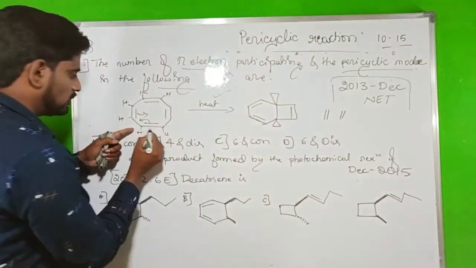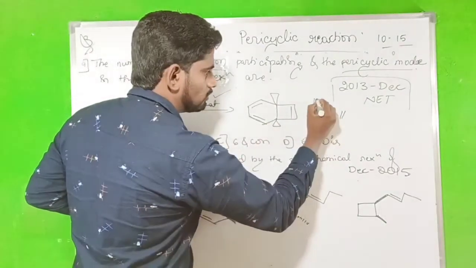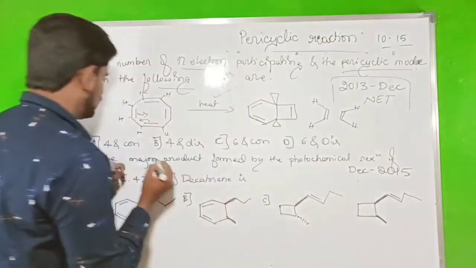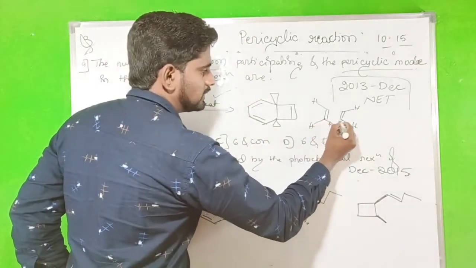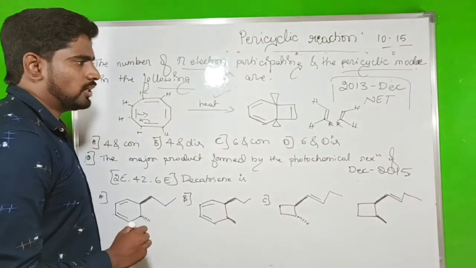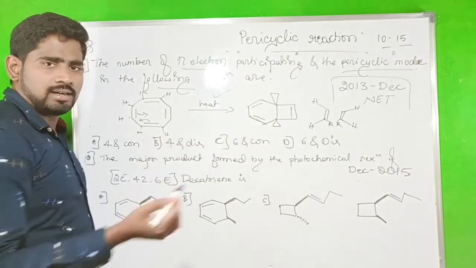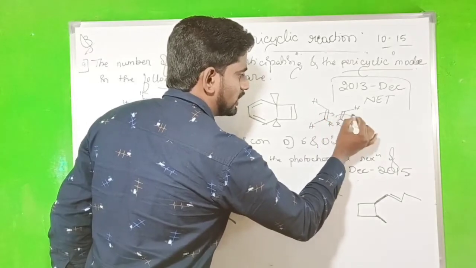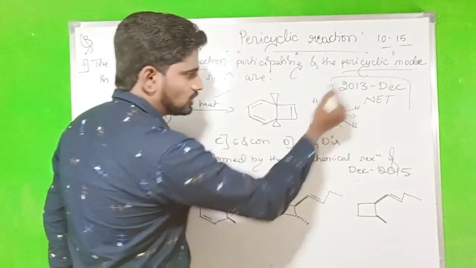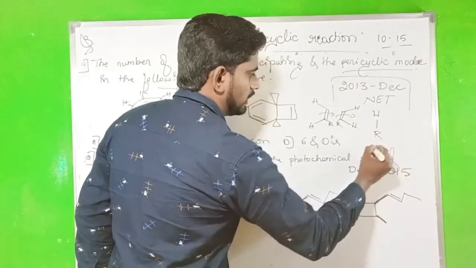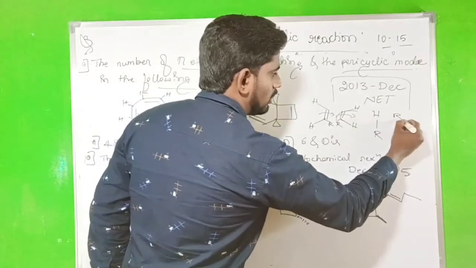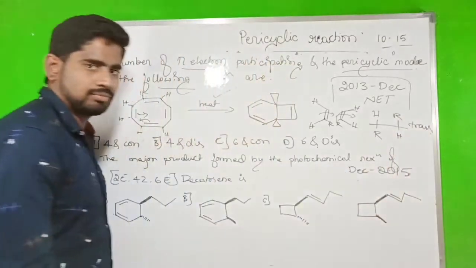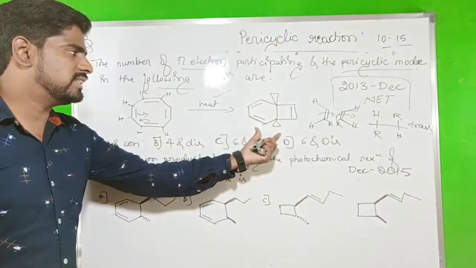Look here. All the hydrogens will be in the cis form. This hydrogen and this hydrogen are cis, so then the carbon chain will be trans. Now thermally, the selection rule says 4 pi means it should be conrotation. Conrotation means H goes up, R goes down, or R goes up and H comes down. That should be the trans product. But here there is a cis product.